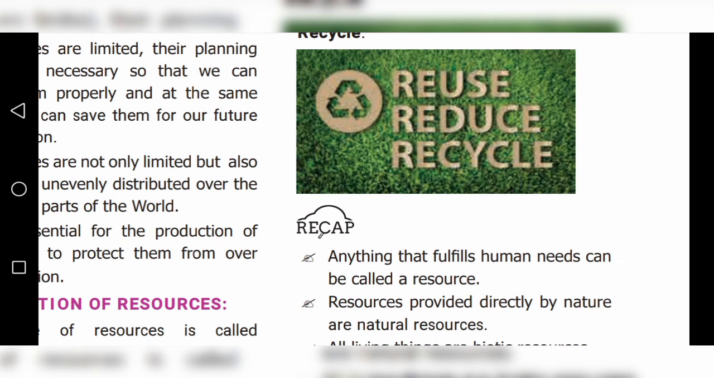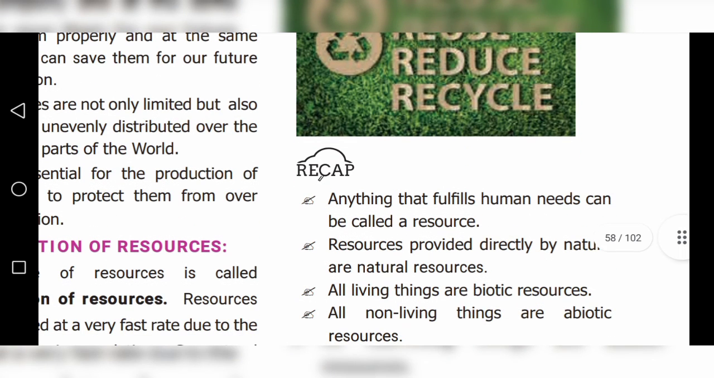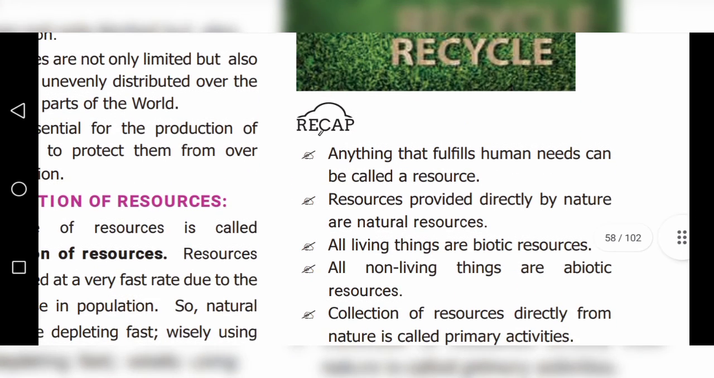Okay. So there are some recaps given, children. We have to read it. Anything that fulfills human needs can be called a resource. Resources provided directly by nature are natural resources. All living things are biotic resources. All non-living things are abiotic resources.